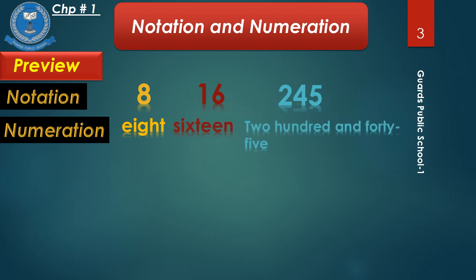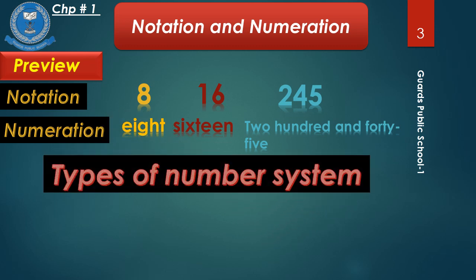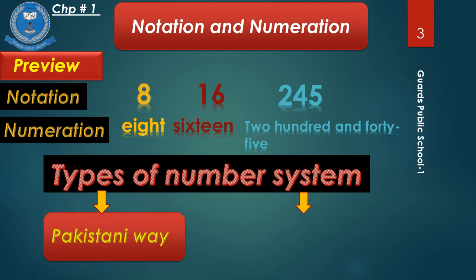We have also learned about types of number system, that there are two types of number system, that is Pakistani and international. In Pakistani way, we have learned how many periods are there for 6 and 7 digit numbers, and introduction of lakh and 10 lakh.